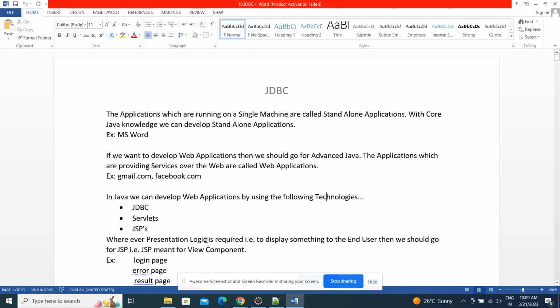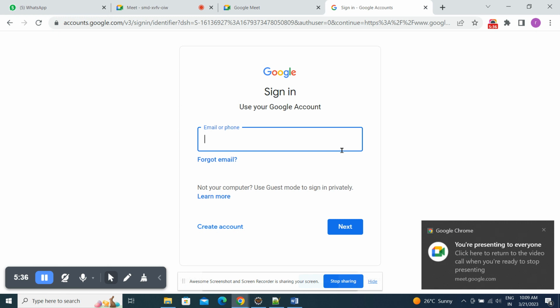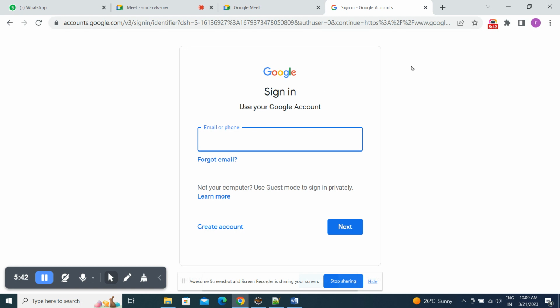Presentation logic means the view page, either an error page, login page, or home page. Whatever pages we see in the browser or on the web, we can develop using JSPs.